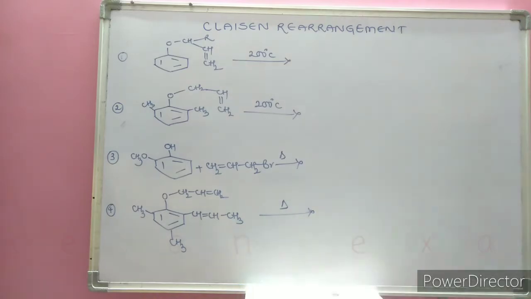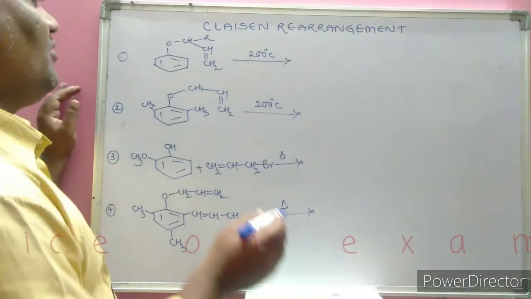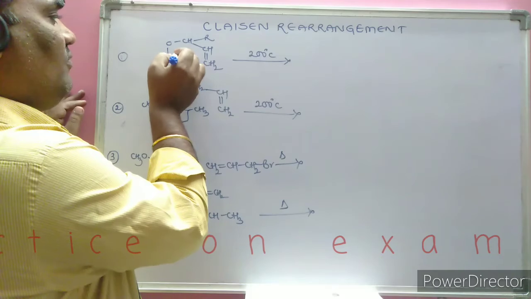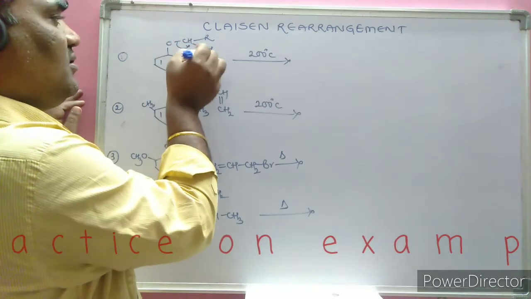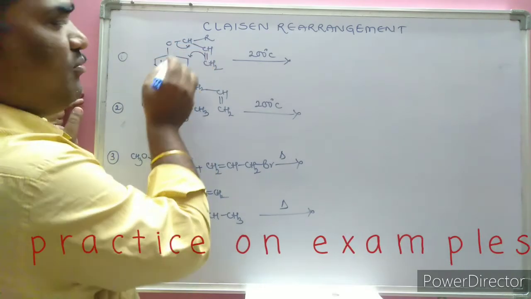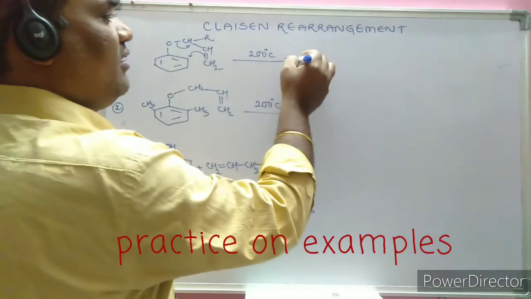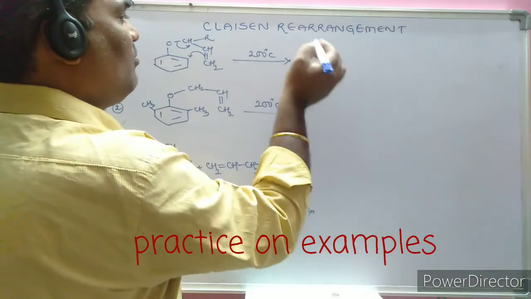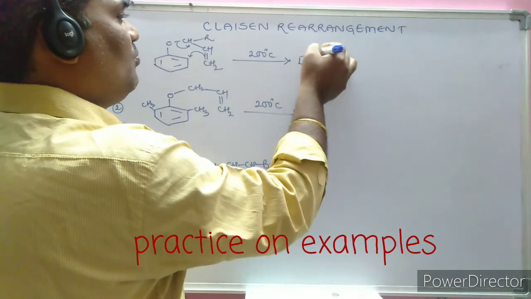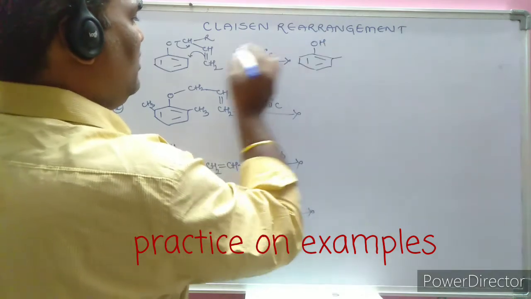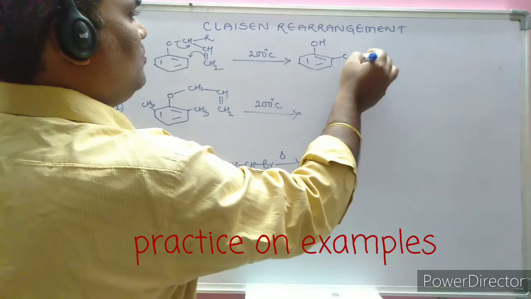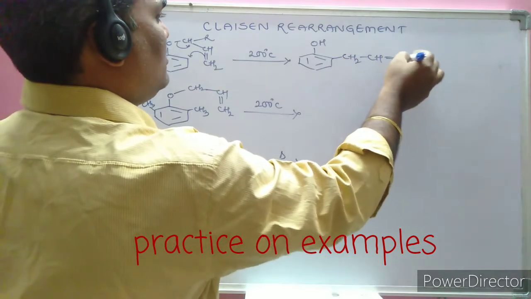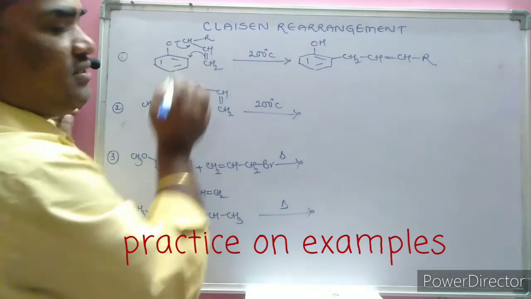Now, certain examples related to the Claisen rearrangement reaction. We know well, when this bond is broken on this side, a new bond is formed here. Here the ortho positions are free, hence the major product formed here is only the ortho product. Here is this bond, CH2, CH=CH and R. The new bond is established.